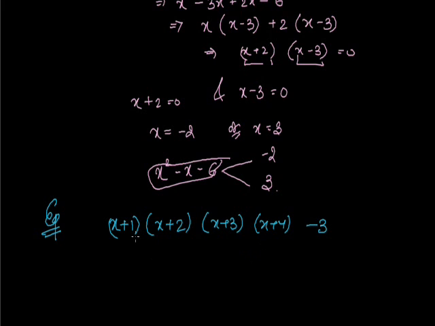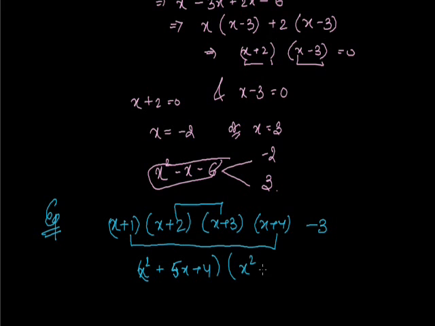Factorization is really simple. We are going to group it up, x plus 1 and x plus 4. So this can be written as x square plus 5x plus 4. Again, this can be written as x square plus 5x plus 6, and that should be minus 3.